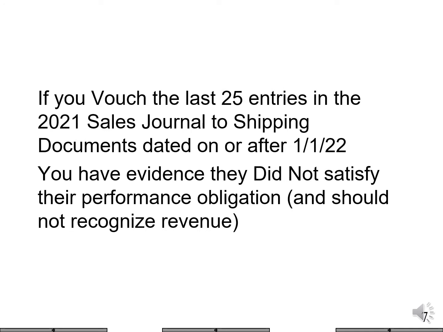If we vouch the last 25 entries in the December 21 sales journal to shipping documents dated on or after January 1st, 22, we have evidence that they did not satisfy the performance obligation in 21, and they should not recognize the revenue in 2021.